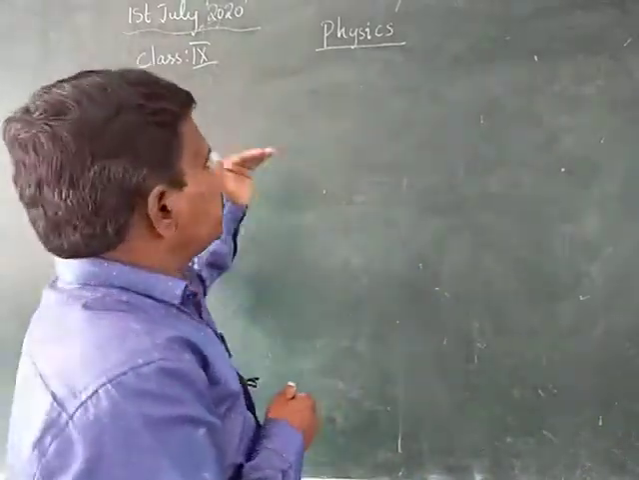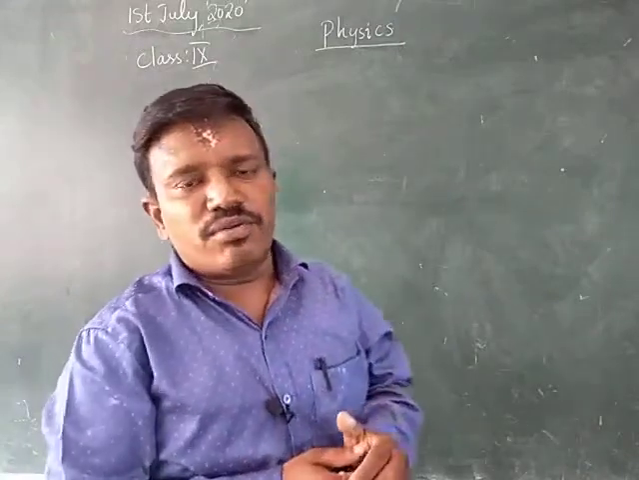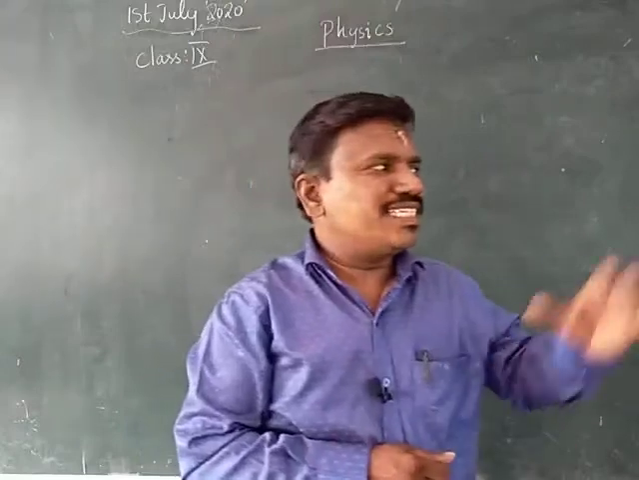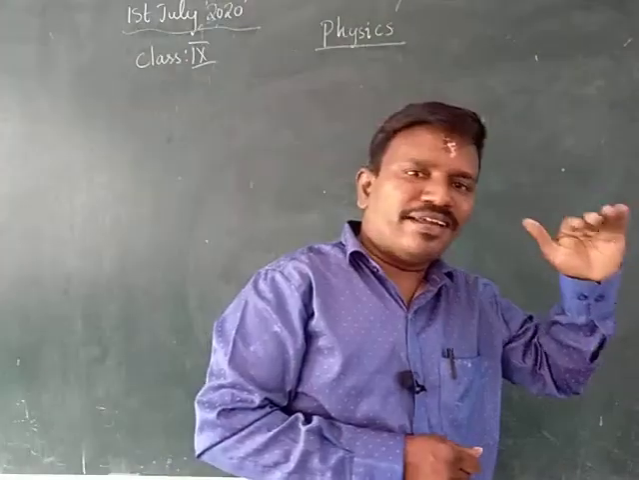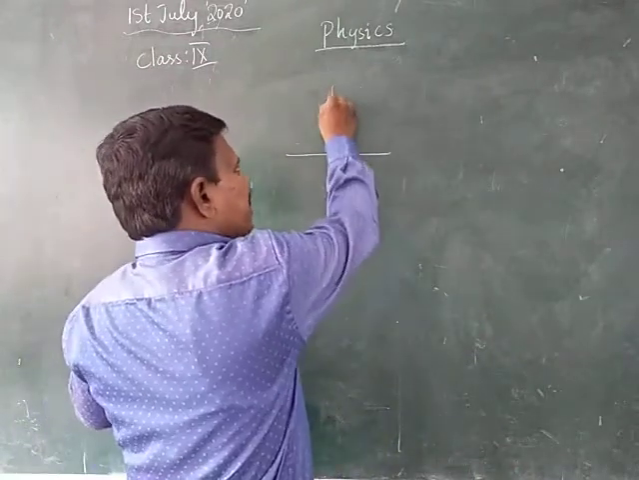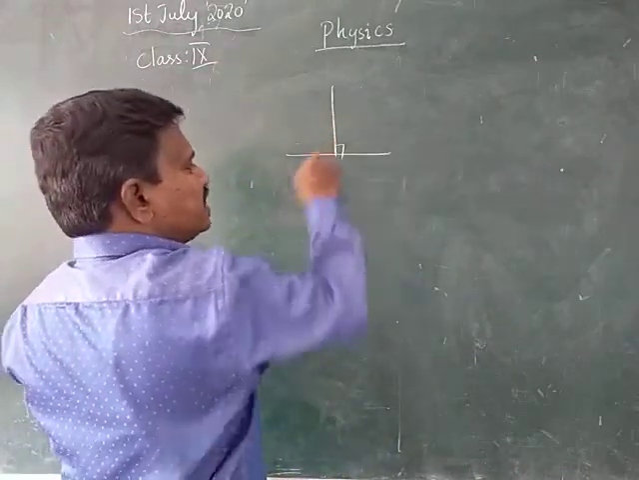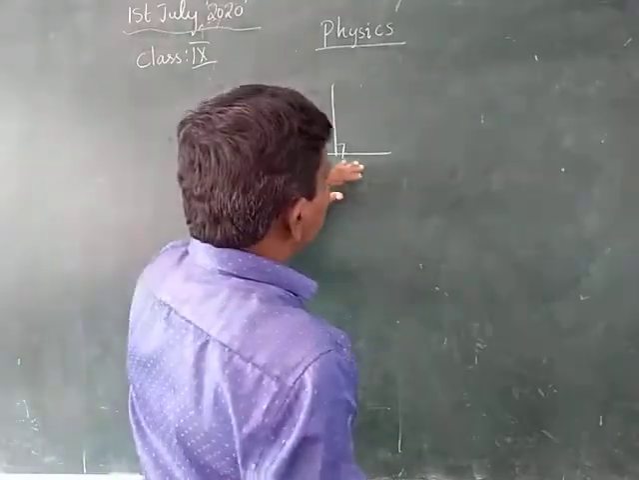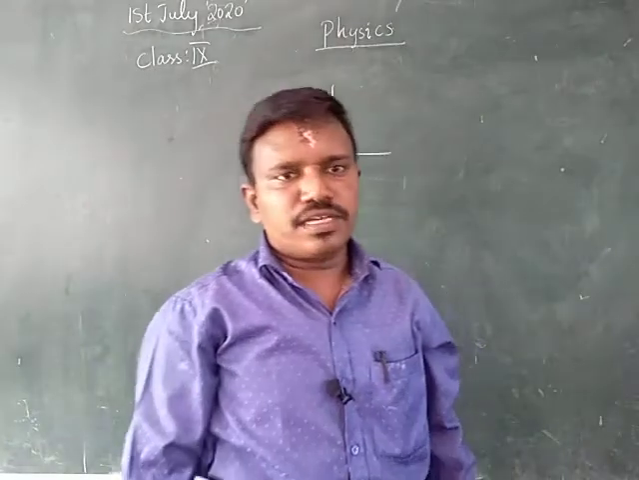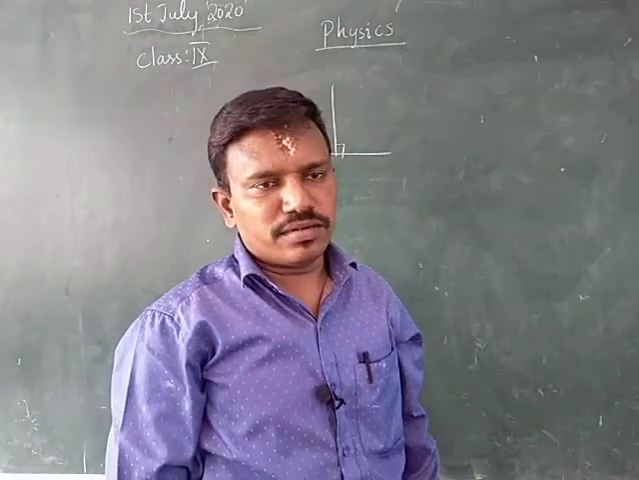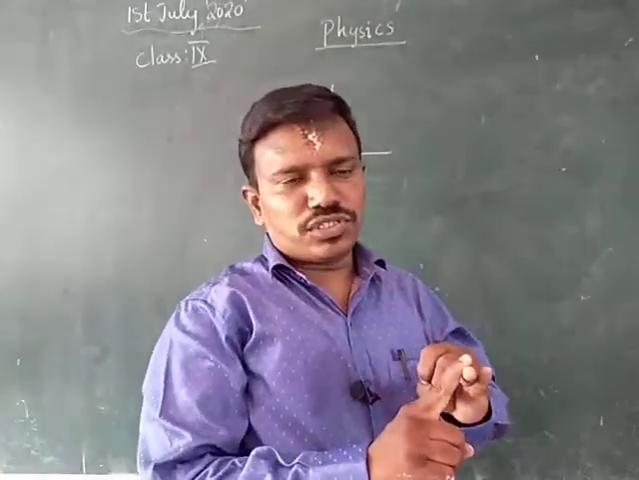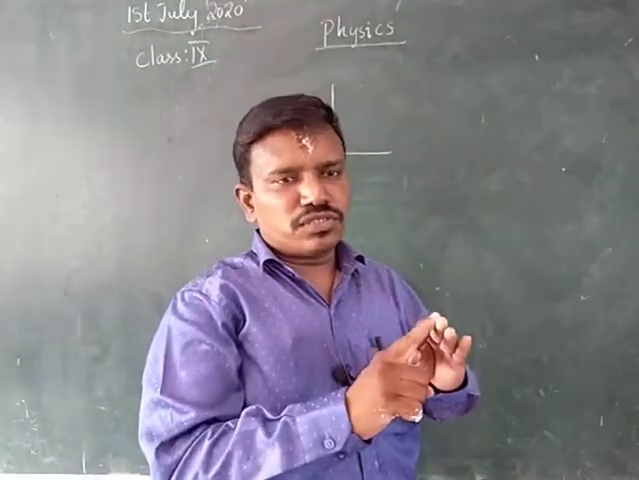Next, the third one is normal force. The force which is exerted on an object perpendicularly, exactly perpendicularly at 90 degrees, is called the normal force. We learned about muscular force, frictional force, and normal force.